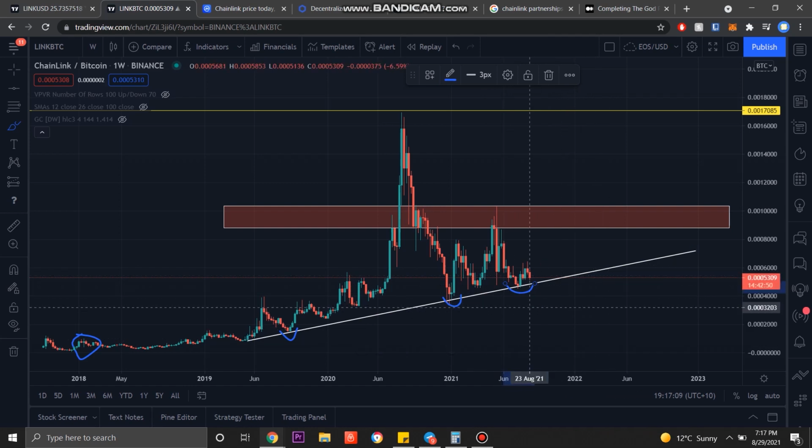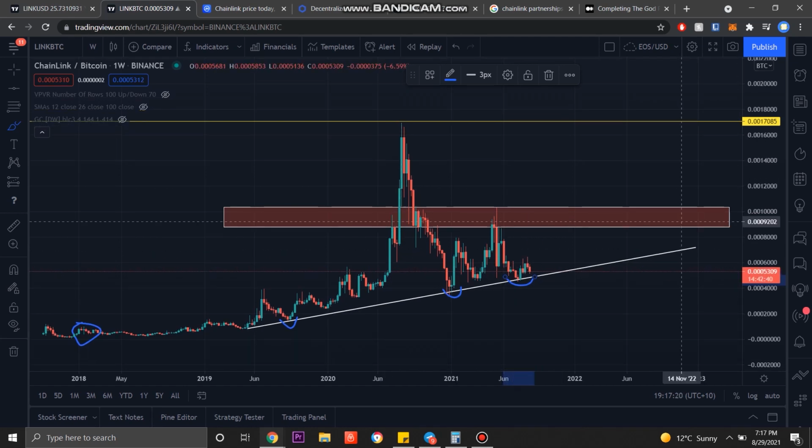but we will be looking to make that spike in the coming weeks. Now, what we can expect from this spike, seeing as this high was only made recently in August, I would probably expect Chainlink to go to new all-time highs on this spike in the Bitcoin pair, seeing as in August last year we weren't in a full altcoin season. Obviously, Chainlink was the coin of the month in August and September, in which it gathered a lot of attention.